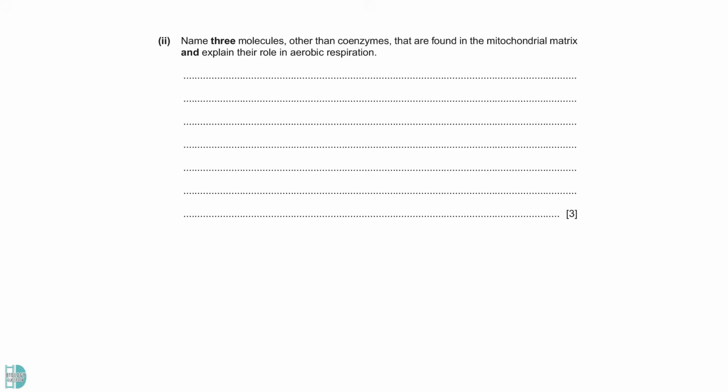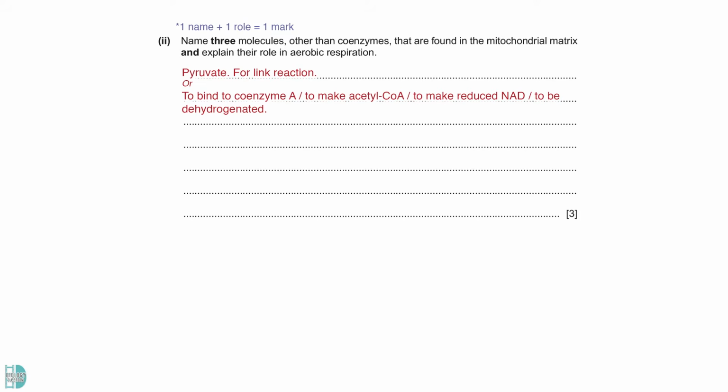Question 2 wants you to name 3 molecules other than the core enzymes found in the mitochondrial matrix. You also have to explain their role in aerobic respiration. Number 1, pyruvate. The product of glycolysis will be found here. It is for the link reaction to occur. You can also talk about the purpose of link reaction to get this point.